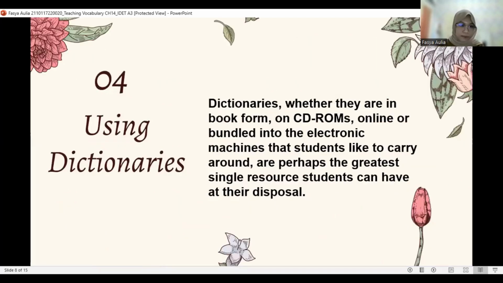Next slide. Fourth is using dictionaries. Dictionaries, whether they are in book form, on CD-ROMs, online, or bundled into the electronic machines that students like to carry around, are perhaps the greatest single resource students can have at their disposal. Next slide, please.